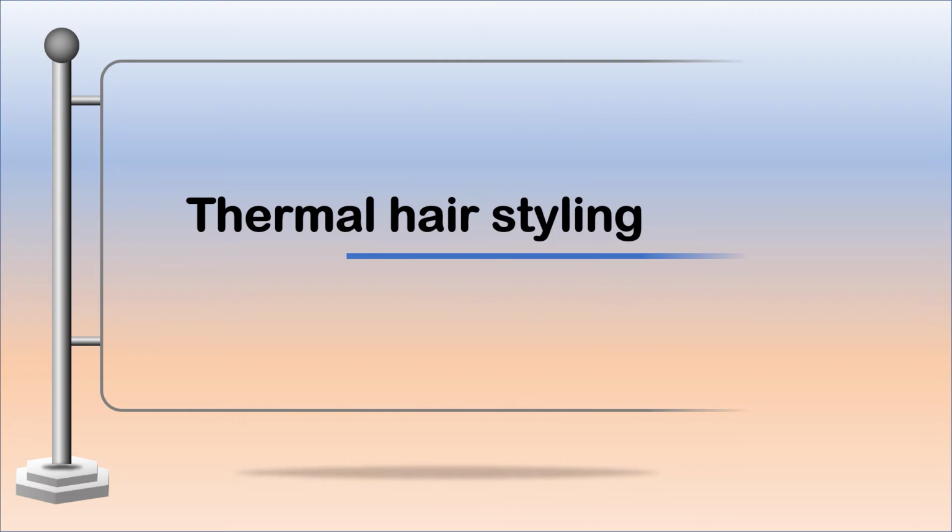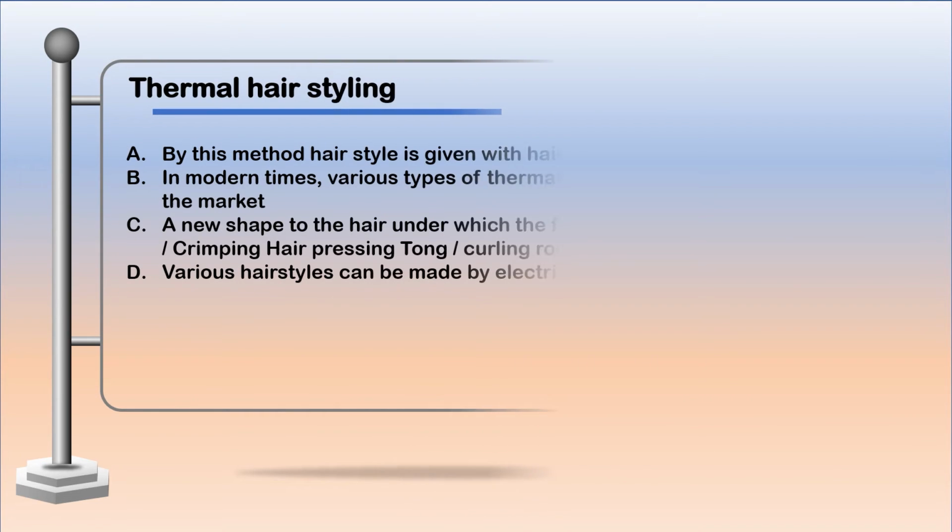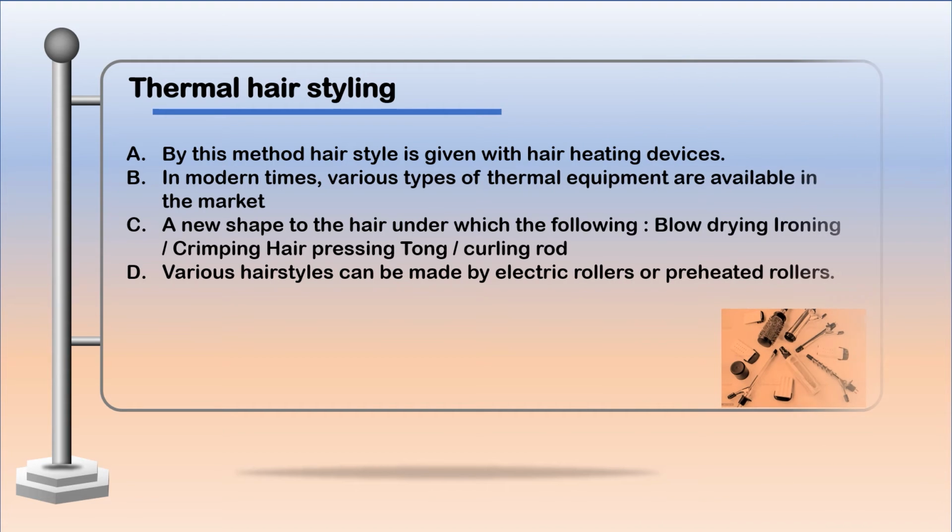Thermal hairstyling. By this method, hairstyle is given with hair heating devices. In modern times, various types of thermal equipment are available in the market. A new shape is given to the hair with the following: blow drying, ironing, crimping, hair pressing, tongs, curling rod. Various hairstyles can be made by electric rollers or preheated rollers.